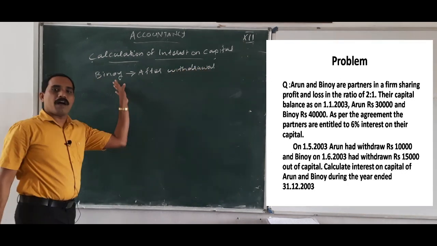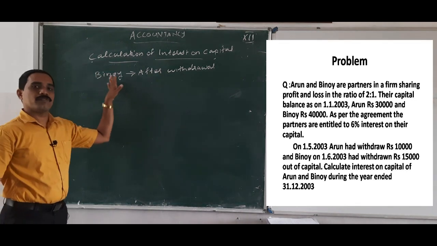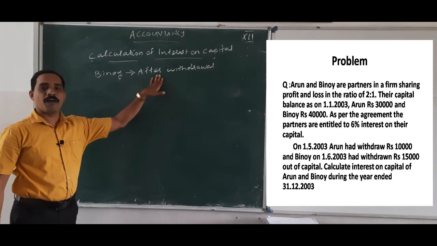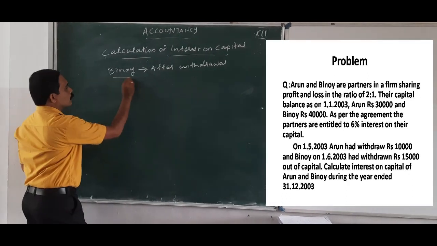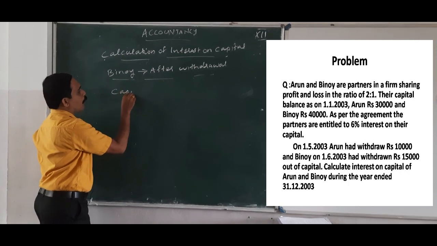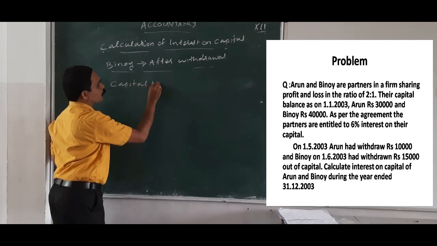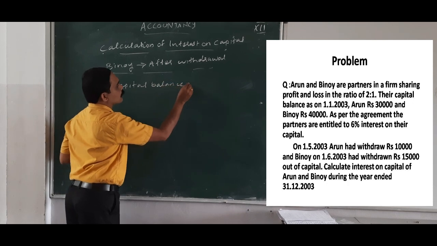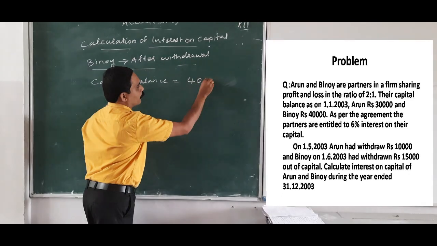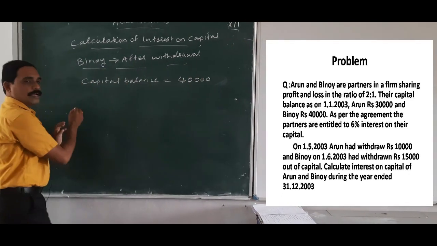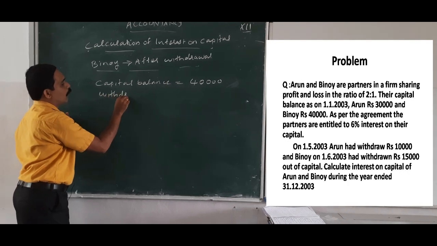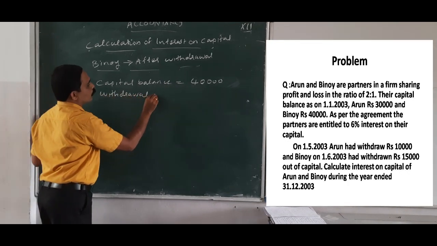So listen, next we can find out the interest on capital of Binoy after withdrawal. Okay, so listen, what is the capital balance? Capital balance is equal to how much rupees? That is 40,000. Then what is the withdrawal amount?